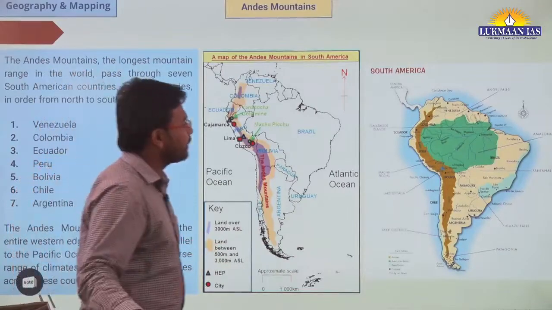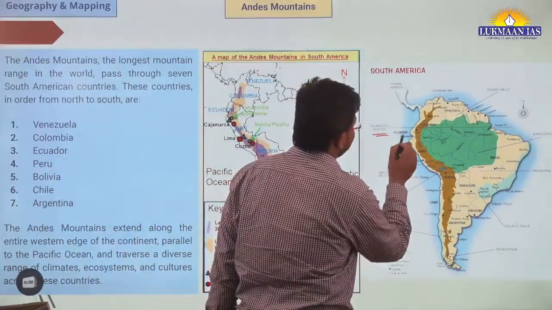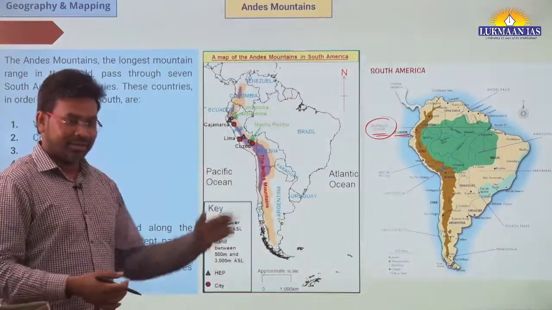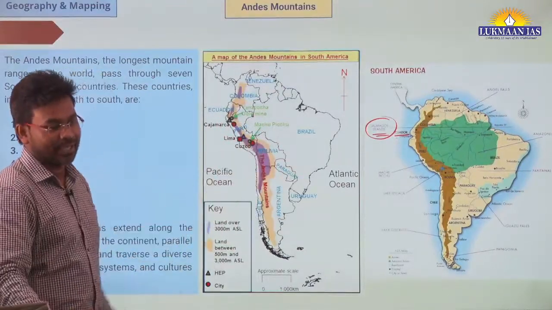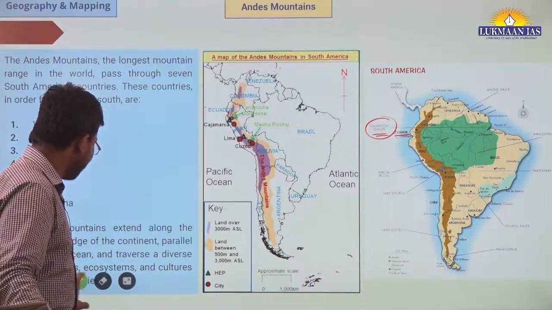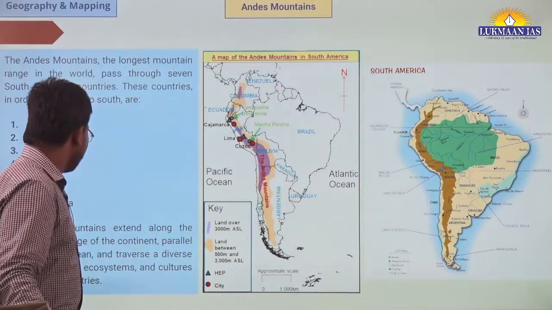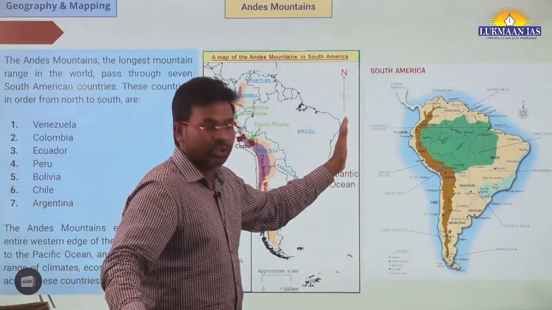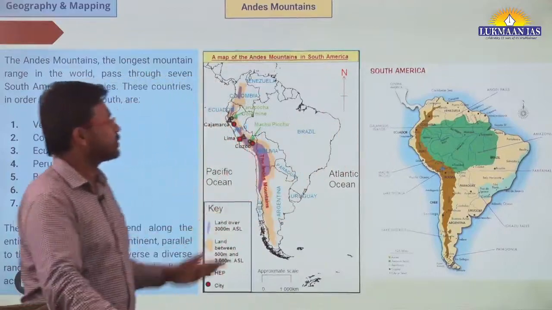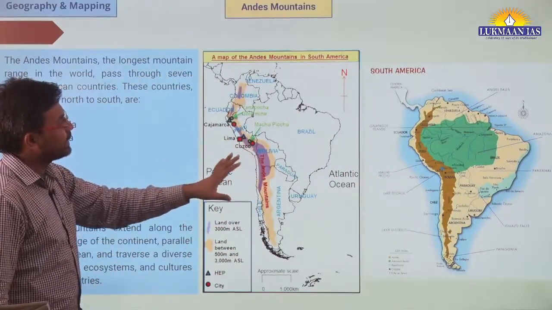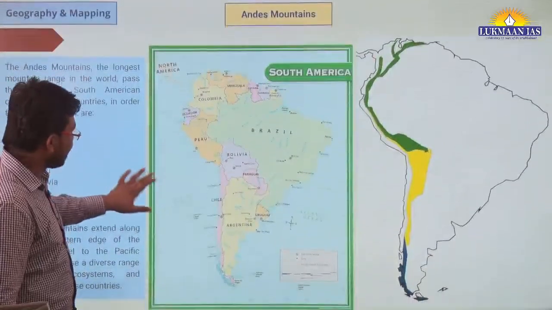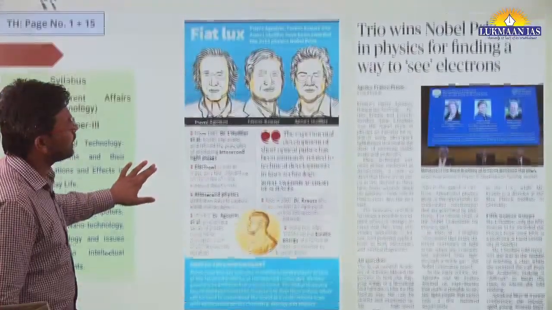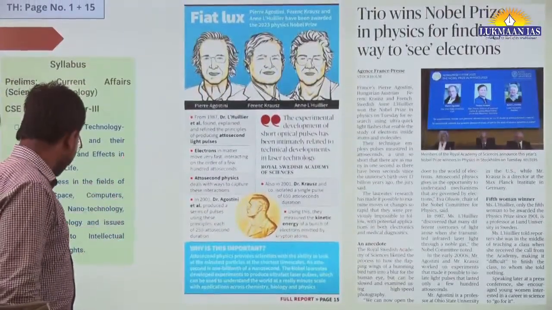So the name of the island was Galapagos Island. We have recently done this Galapagos Island. On Sunday a topic came related to Darwin's theory of evolution. They mentioned Darwin's finches, and they mentioned Galapagos Island. It is to the western portion of Ecuador, around 1000 kilometers to the west of Ecuador. It lies in the Pacific Ocean. So we discussed it. Sometimes we tend to forget it, but it's important that we remember.